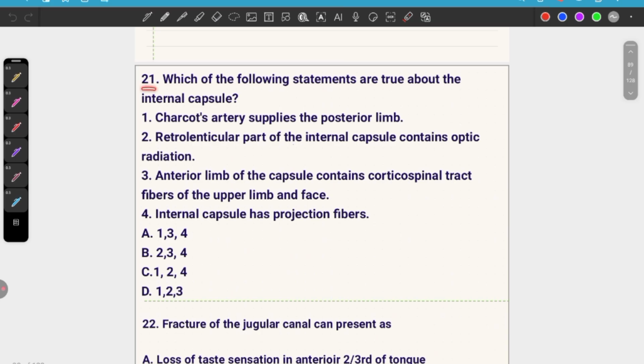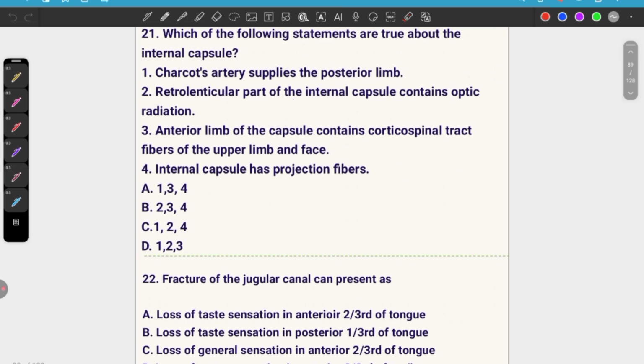21st one, which of the following statements is true about the internal capsule? Let's break down the question. Charcot's artery supplies the posterior limb. Yes, actually Charcot's artery is a branch of the MCA, that is the middle cerebral artery. It supplies the posterior limb and also the genu. Whereas the retrolenticular part of the internal capsule contains optic radiation. This is also a correct one.